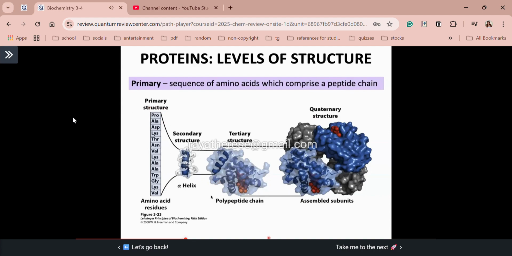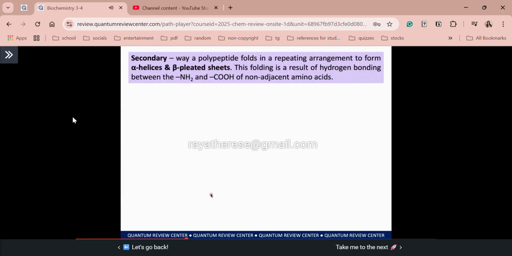Recall from the video, it stated that we have 2 main classifications of secondary structure. We have alpha helix or beta pleated sheets. So class, the result of the folding is due to hydrogen bonding between the amino group and the carboxylic acid group of non-adjacent amino acids. So hindi necessary na nearby yung amino acids because again, your proteins will fold eventually. And the stabilizing interaction here in your secondary structure is hydrogen bonding.